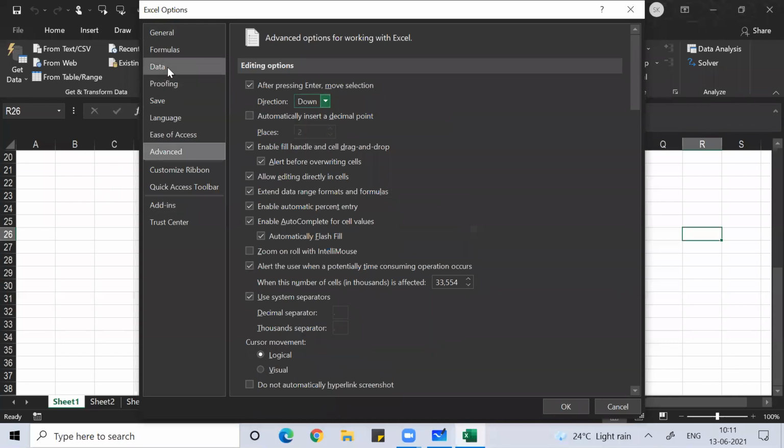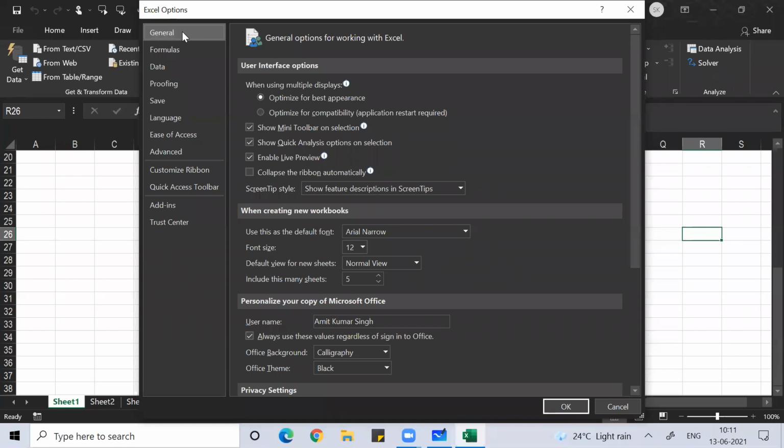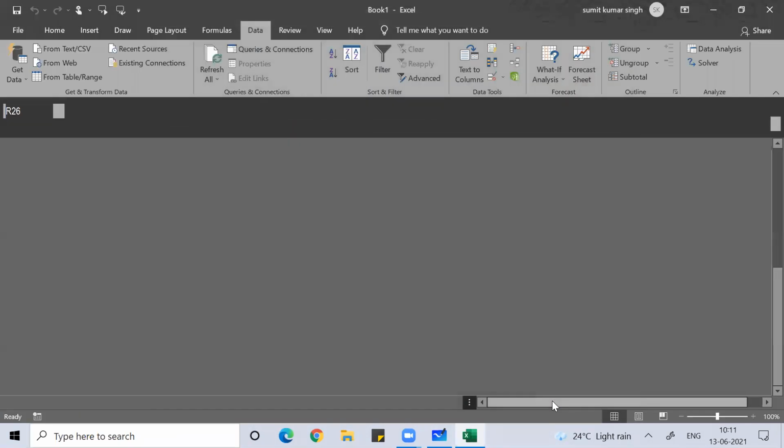Clear, everyone? We have also discussed changing the Office theme. I have changed it to black. If you want dark gray, we can put dark gray.